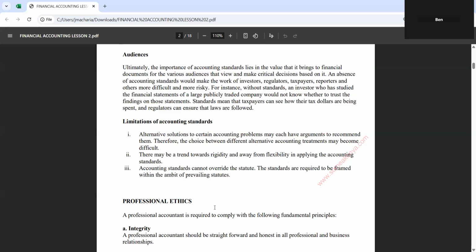So there may be an argument, but the ultimate sense is that regardless of the circumstances that you have, the information should be uniform. There may be a trend towards rigidity and away from flexibility in applying the accounting standards. Accounting standards cannot override the statute. That means you also have other laws within the public which cannot be overridden by the accounting standards.